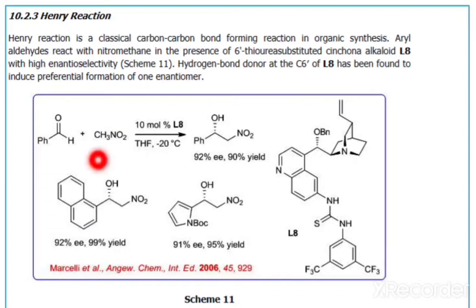Here, in the given example, the aryl aldehyde, that means benzaldehyde, reacts with nitromethane in the presence of the catalyst, the L8 organocatalyst, and it has high enantioselectivity. The hydrogen bond donor at the C6' position of L8 has been found to induce preferential formation of one enantiomer. That means here benzaldehyde plus nitromethane in the presence of this catalyst gives 90% yield. This catalyst is an organocatalyst. Okay.